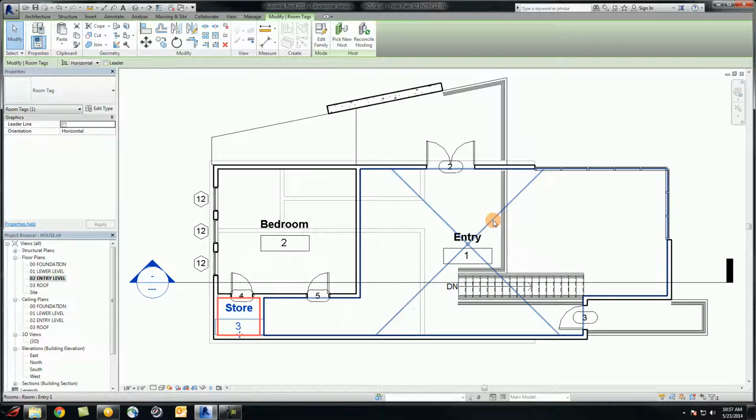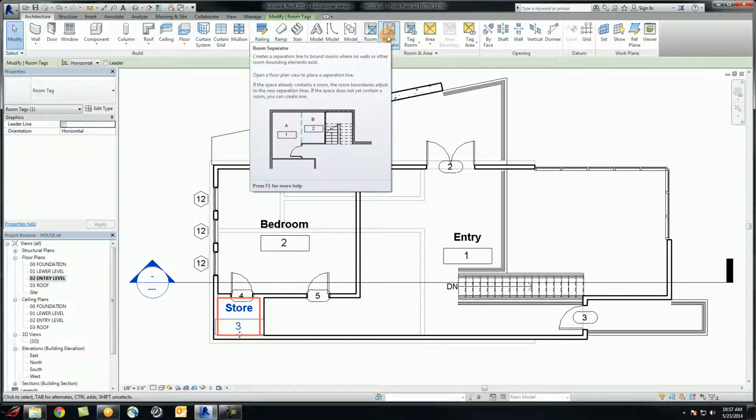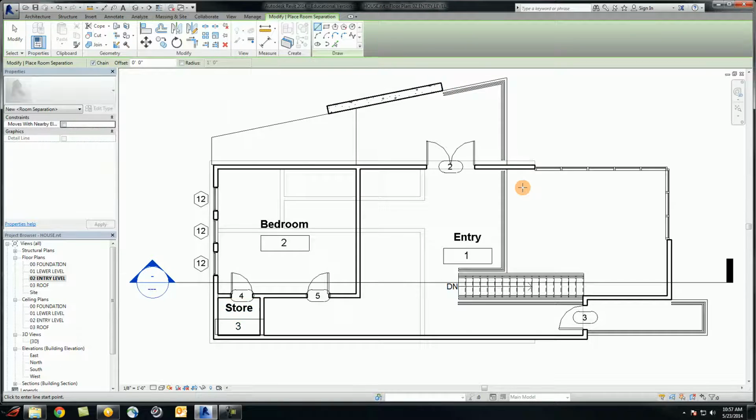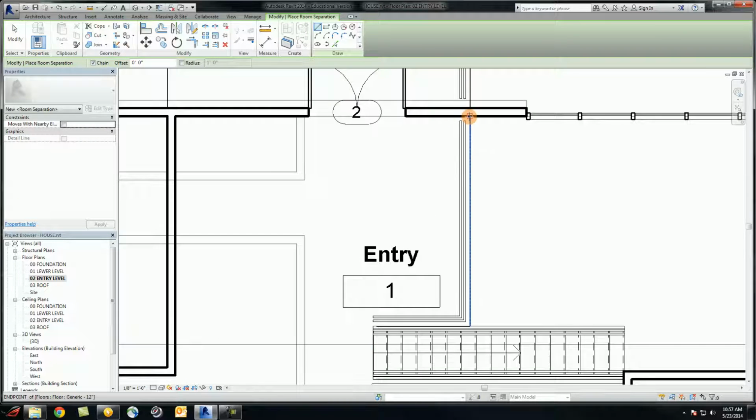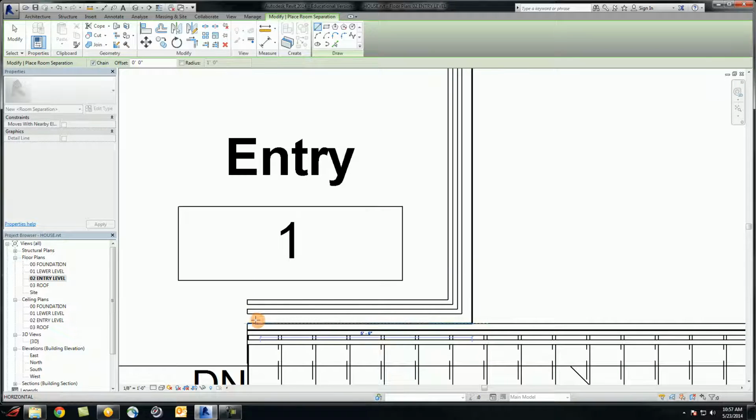And we also need to change the square footage of the entry area, because it's open space. This area is not supposed to cover the open space. So what we're doing here is to use a new command in the Architecture tab called Room Separator. It will draw lines to divide a room or to remove the extra area. So let's click on Room Separator. We're going to draw lines along the edge of the floor and the stairs too.